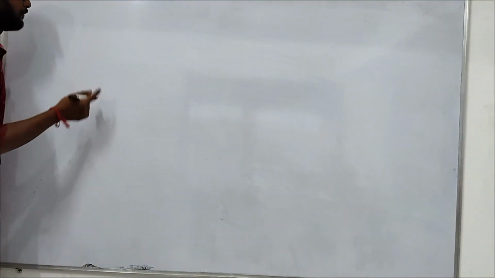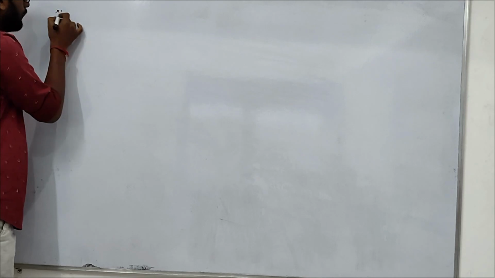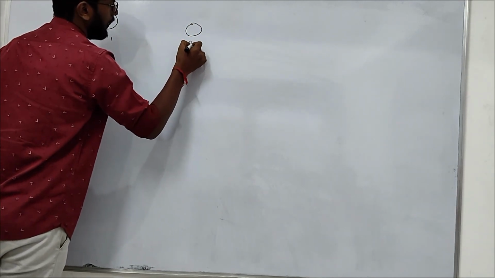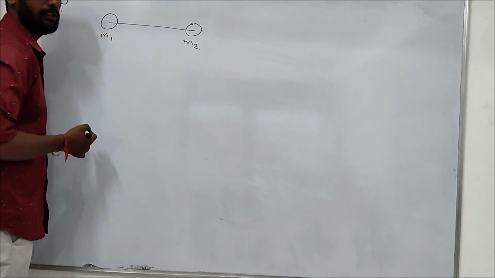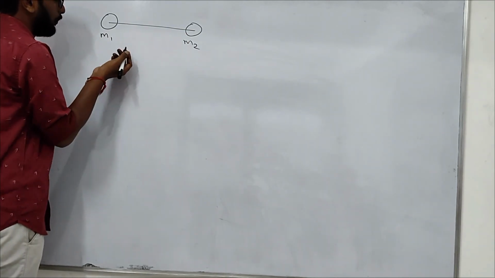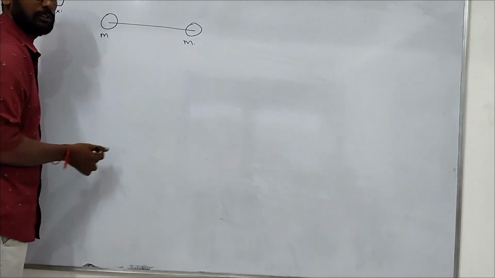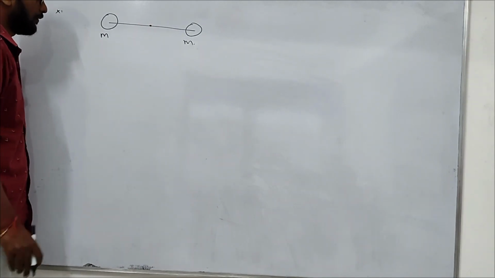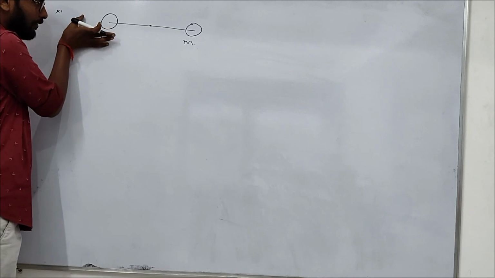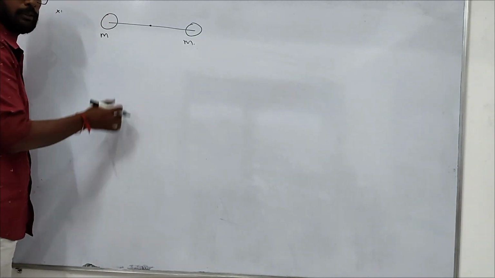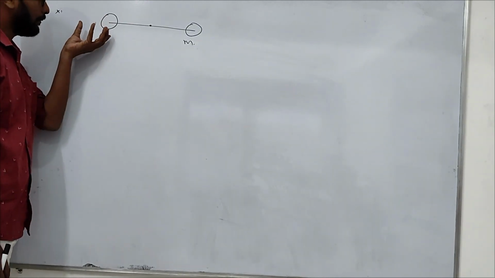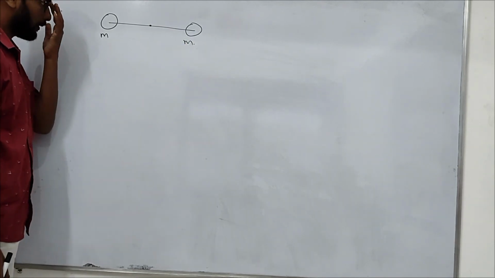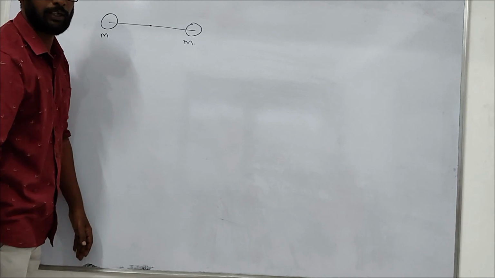For example, if two masses are there, this is M1, this is M2, they are separated by a distance. If both have the same mass, then the center of mass lies at the center. Now suppose this M1 moves towards M2, towards this body. Then what about the position of the center of mass? Will it change or not?